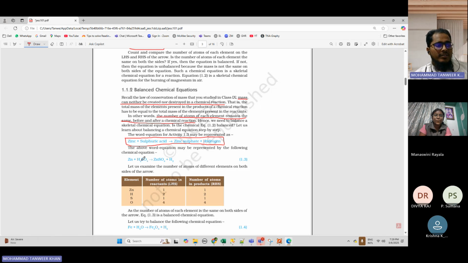So Zn plus H2SO4. H2SO4 is sulfuric acid. So what you will get here? ZnSO4. What is this ZnSO4? Zinc sulfate. What is this H2? Hydrogen. So what is the reactant here?